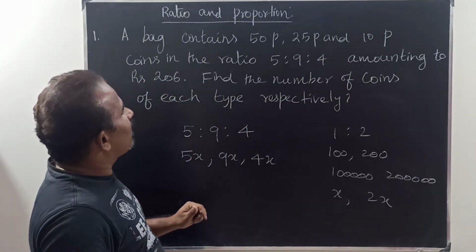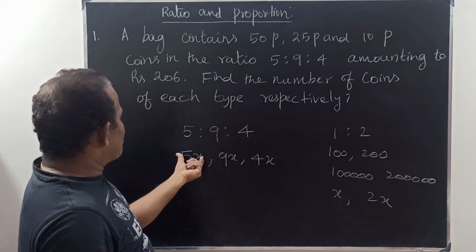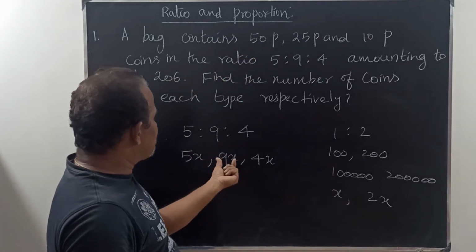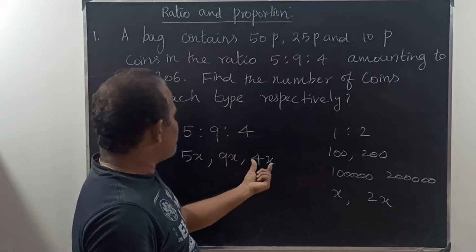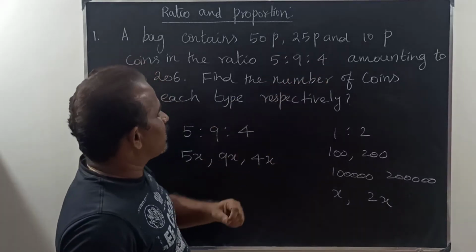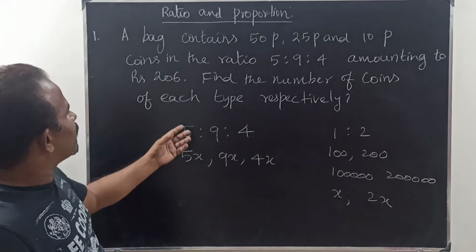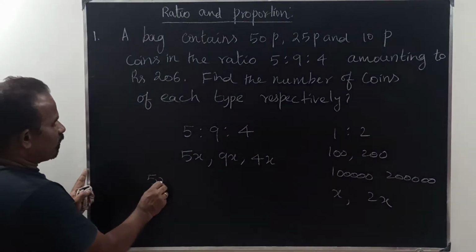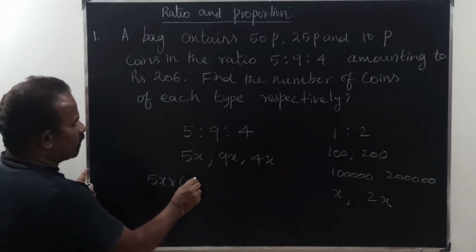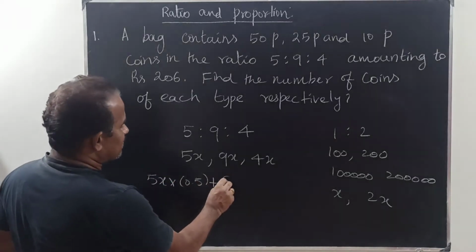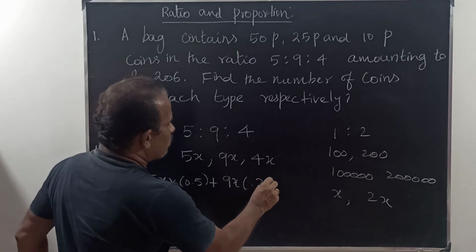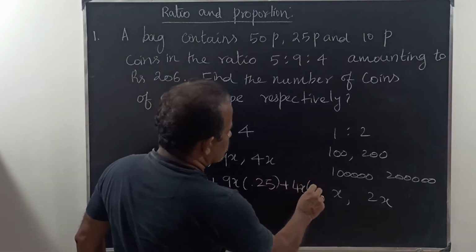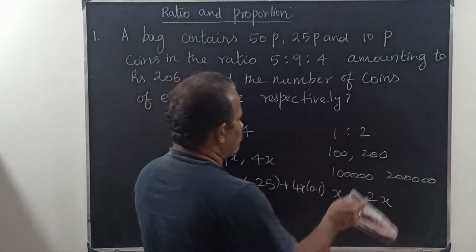So the number of coins into the rupee value of each, you add all those things and you will get 206. That is the concept. So 5x into 0.5 plus 9x into 0.25 plus 4x into 0.1.